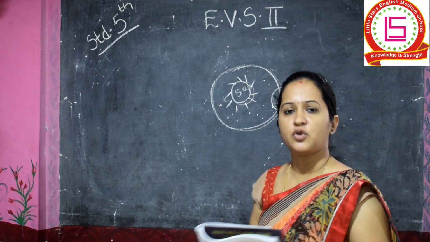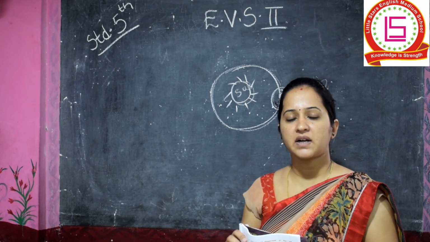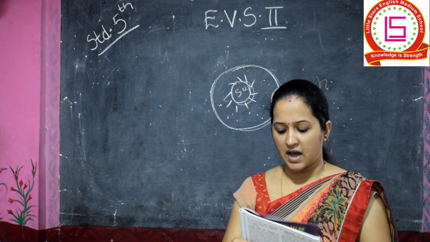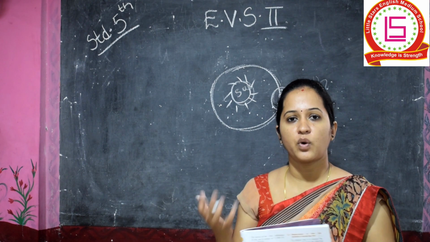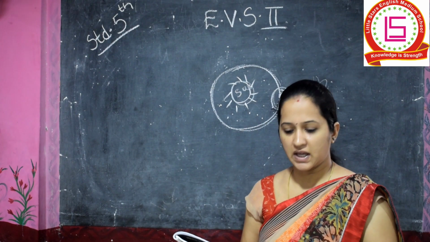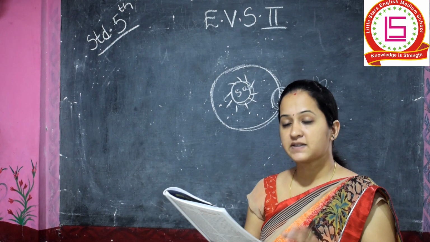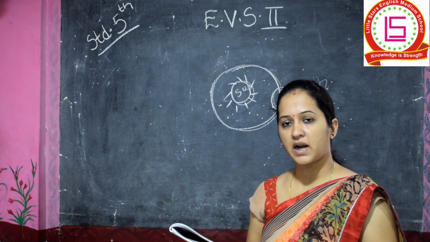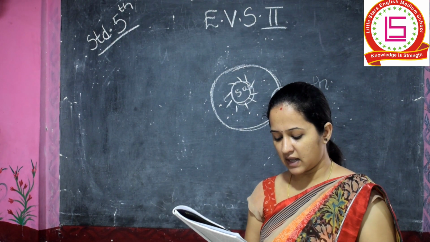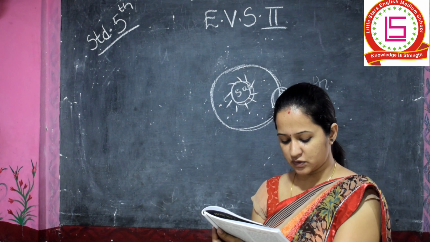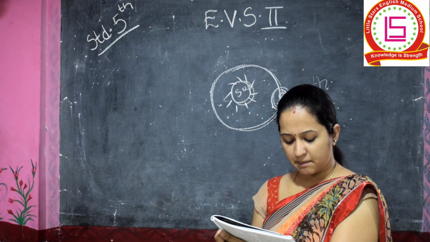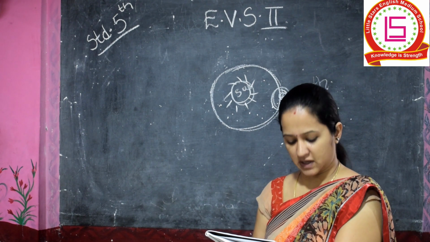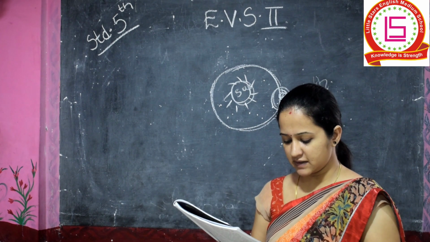And then you might be thinking, what happens at night? As we say that the sun never leaves its light, so at night what happens to the light? We'll just see in the next paragraph. As the earth rotates around its axis, the part of its surface which turns towards the sun becomes bright. The part that moves away from the sun moves into darkness.